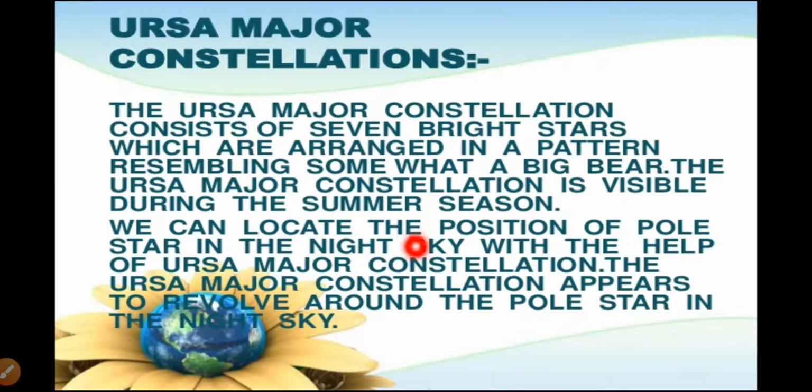We can locate the position of the pole star in the night sky with the help of the Ursa Major constellation, and the Ursa Major constellation appears to revolve around the pole star. This Ursa Major constellation is also called Saptarshi, Big Dipper, or Great Bear.